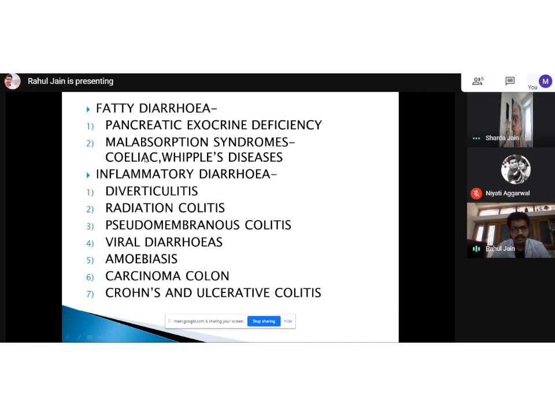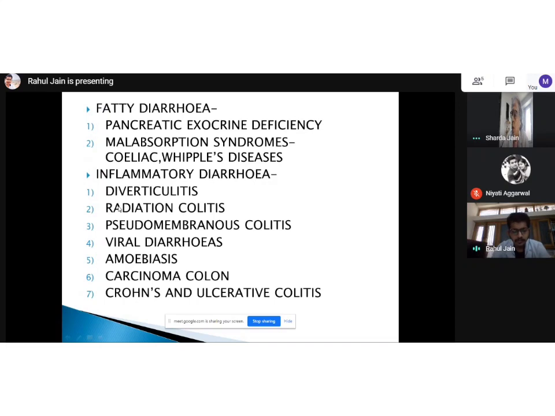Then inflammatory diarrheas are very dangerous. They cause massive diarrhea, and are normally associated with small bowel, but can be associated with large bowel also. So carcinoma colon, Crohn's, ulcerative colitis, amoebiasis, viral diarrhea, radiation colitis. So yes, radiation poisoning either manifests as infections because it causes neutropenia and all the blood parameters go down, or presents as diarrhea.